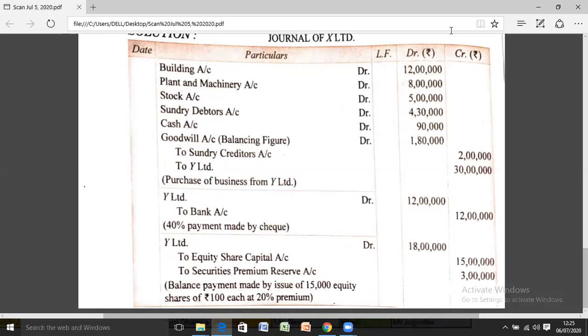Now, I request Akash sir to unmute the students to have their queries, if they have, on premium for consideration other than cash that we did today. If you have any doubt in all these topics, please ask.